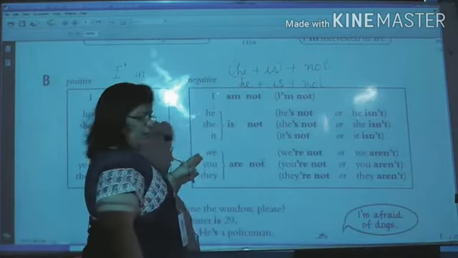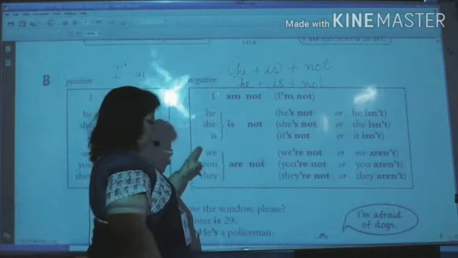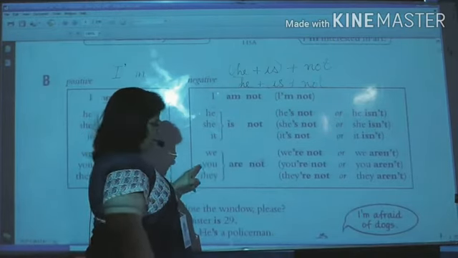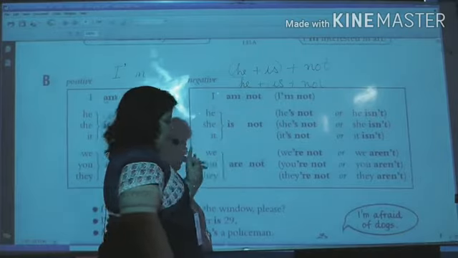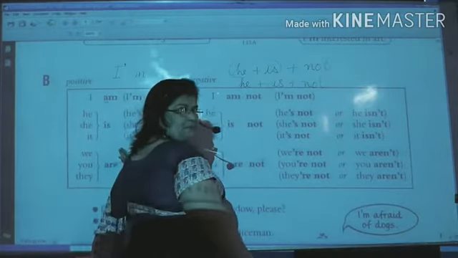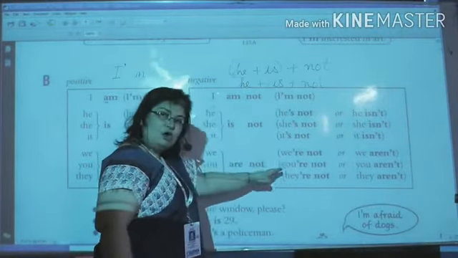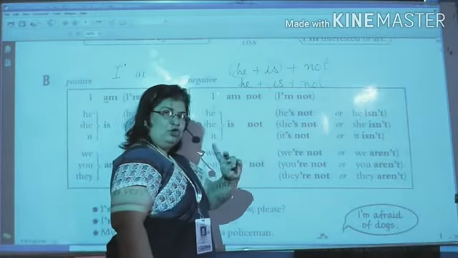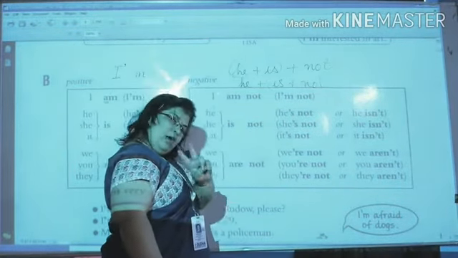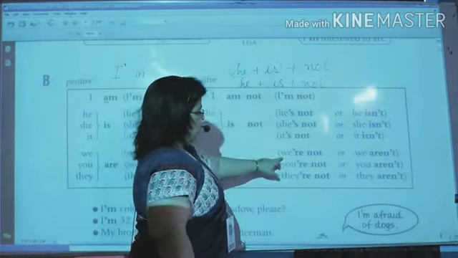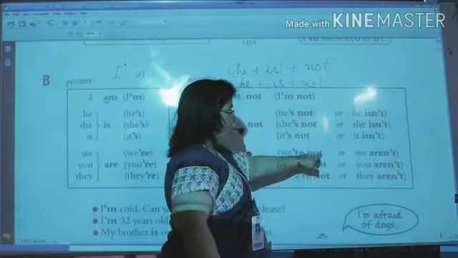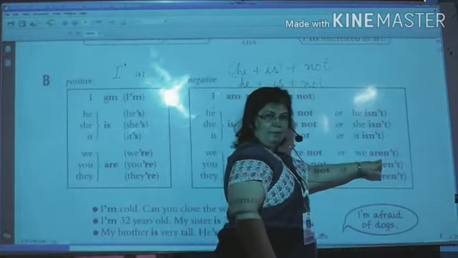Same way, when we are adding are to we, you and they, जब we, you and they में are लगता है तब तक तो we are बन रहा था यहाँ पे, ओके? लेकिन जब उसमें हम not लगा देंगे तो हमारे पास दो तरह के आंसर्स बन सकते हैं, and both are right. Like we are not or we aren't.